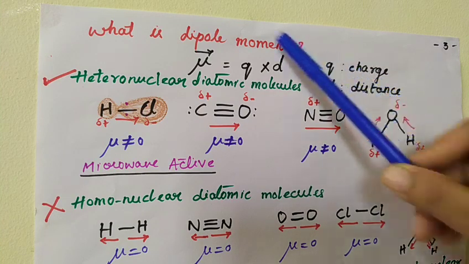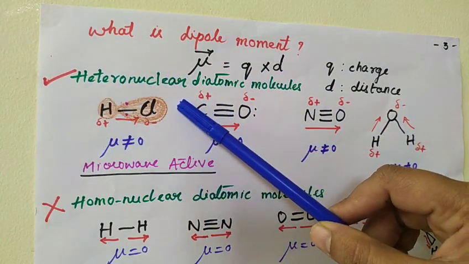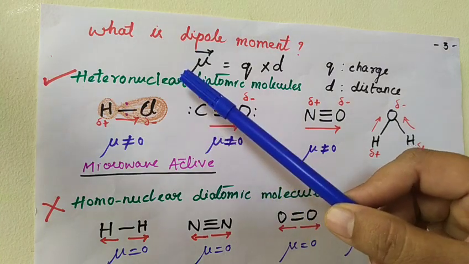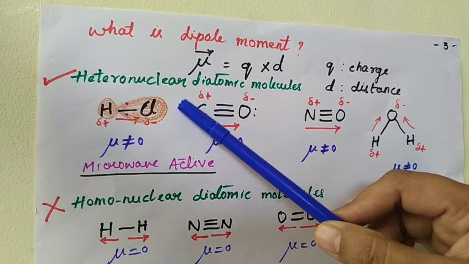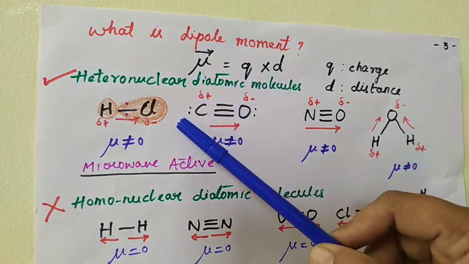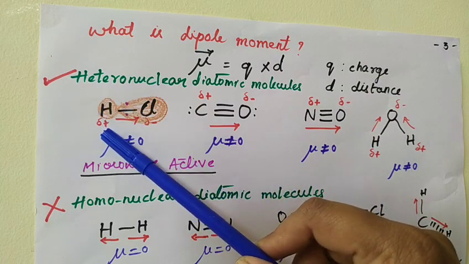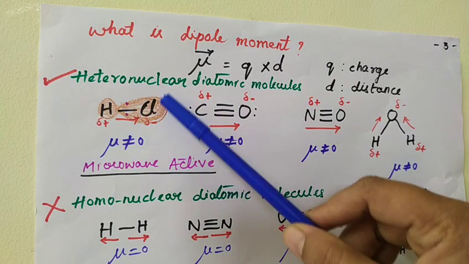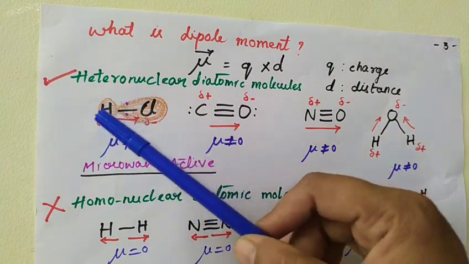Now let us understand the meaning of dipole moment by taking the HCl molecule as the example. Basically, dipole moment is a quantity that describes two opposite charges separated by a distance. We can measure the polarity of the chemical bond using the dipole moment. In case of HCl, there is a partial positive charge on the H and partial negative charge on the chlorine because chlorine is more electronegative than the hydrogen. So there is a single bond between H and Cl.